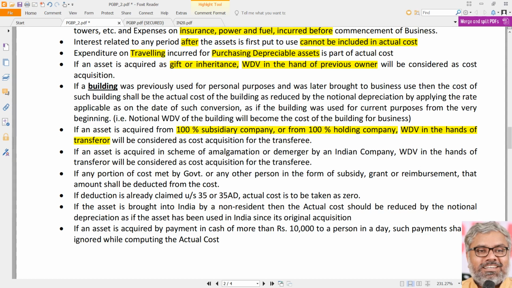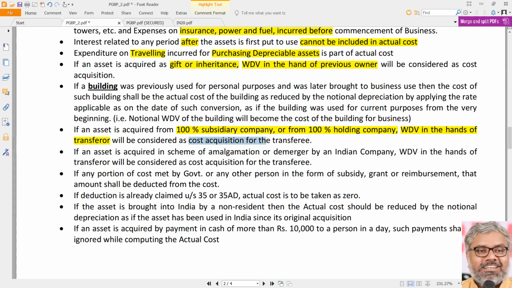So Income Tax Act will not tell all this logic, why and all. Simply it says the provision. Intention of the statute is not something that statute will tell. That is something that we have to understand. But what does the statute say? If there is any asset acquired from a 100% subsidiary company or holding company, then the written down value in the hands of the transferor will continue to be the cost of acquisition for the transferee.